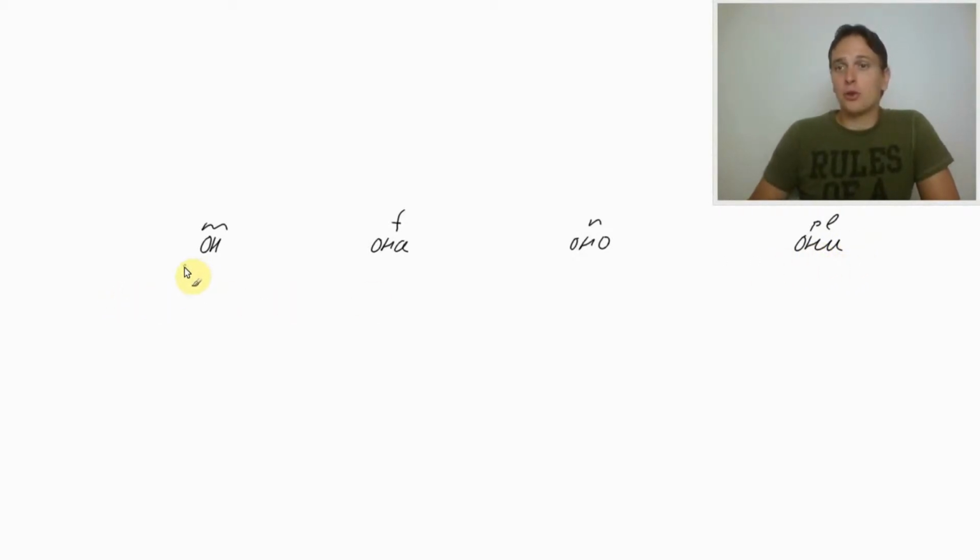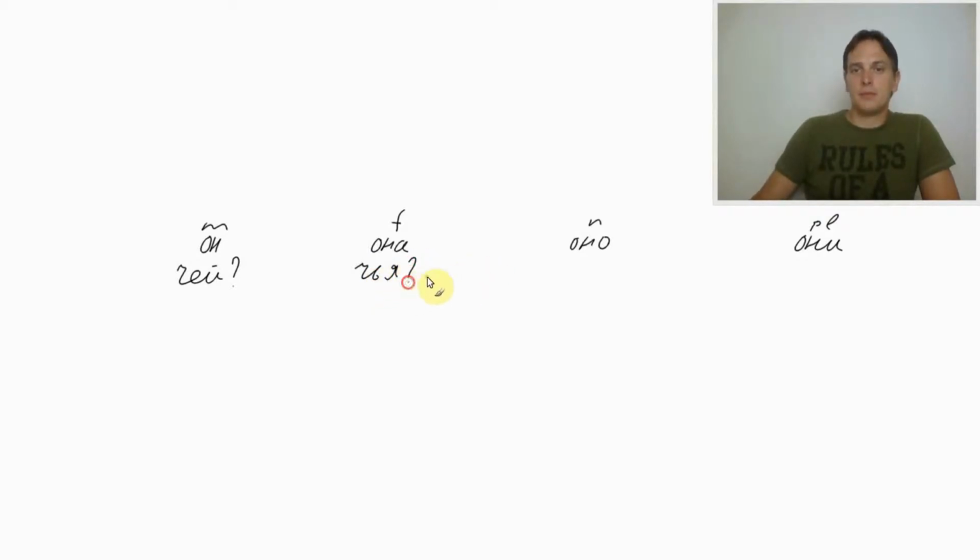Well, and for он, we got the question, whose, чей. So, interrogative pronoun чей, the question word чей. For she, чья. For it, чье. And for они, чьи.